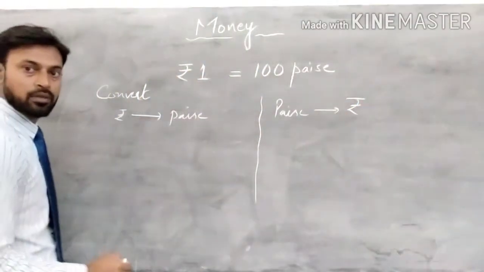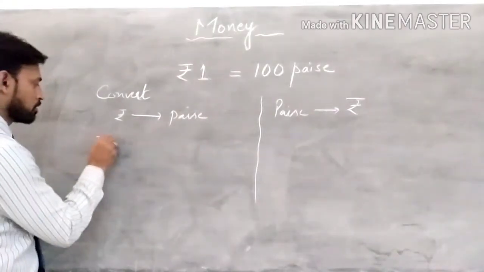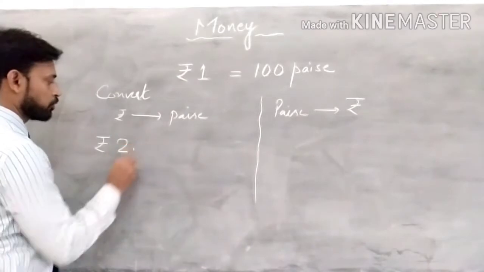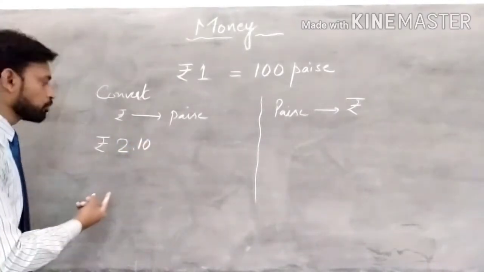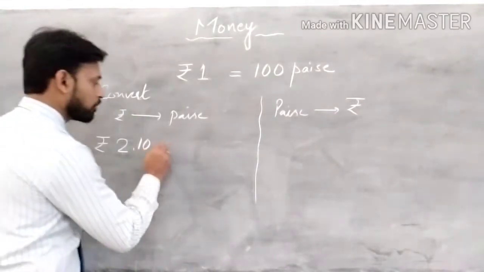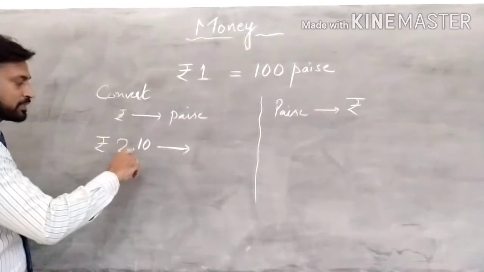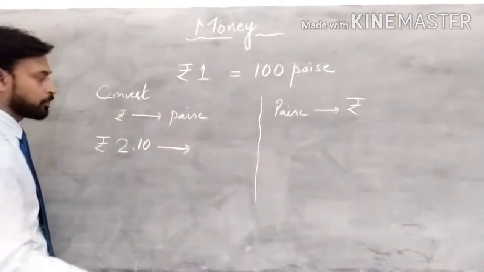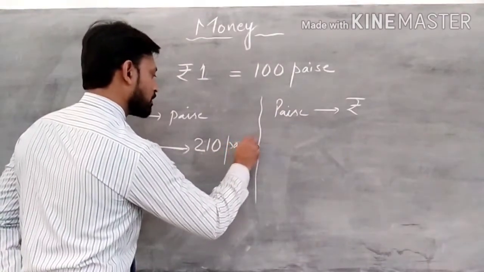So for example, we have rupees 2.10, which means 2 rupees 10 paise, and we have to convert this into paise. What you will do is just remove this decimal point and write 210 paise.